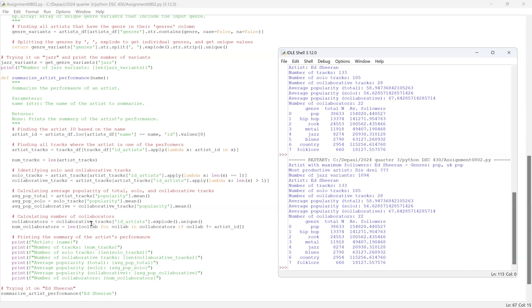And then explain how you identified all distinct collaborators of an artist. So to identify all distinct collaborators of an artist, I analyzed each collaborative track that they participated in. For each collaborative track, I separated and listed all artist IDs involved. By excluding the ID of the artist being analyzed and considering all the unique IDs for this list, I determined all distinct collaborators and the artists that I worked with, which worked pretty well.